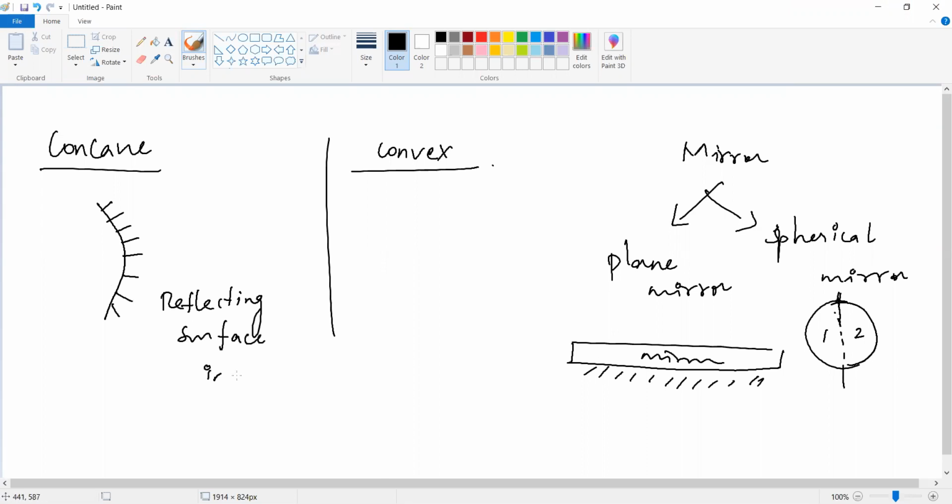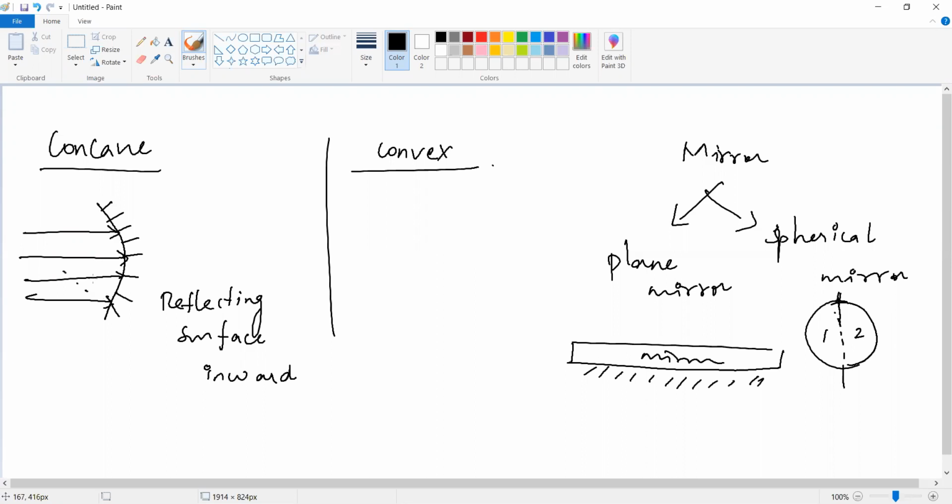You can see it is the outward. Outward is not a reflecting surface. Inward means what? It is the inward one now. So in this inward one, the rays are coming and it just reflected back.